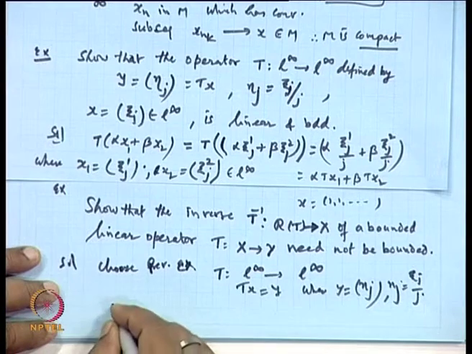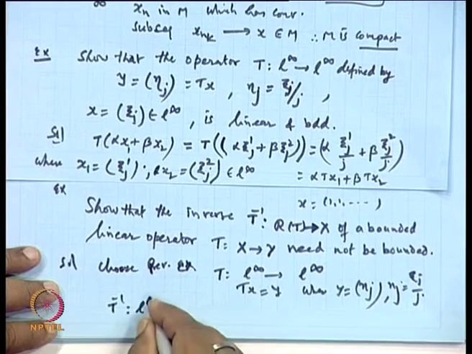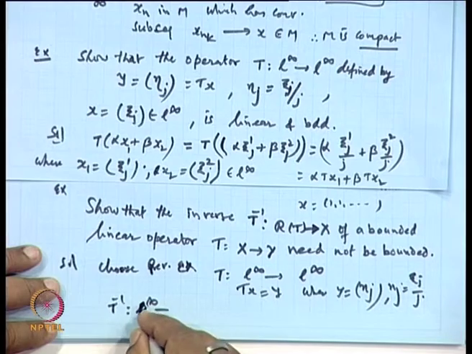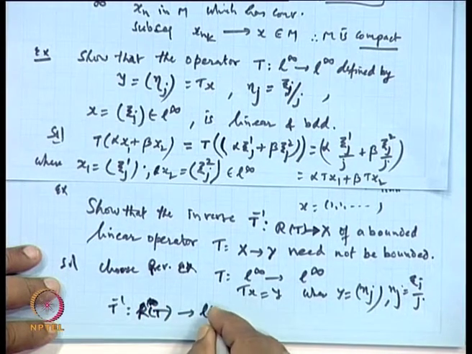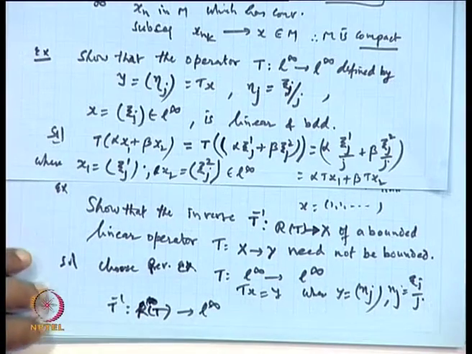So, what will be the T inverse from L infinity, from the range set, to L infinity?